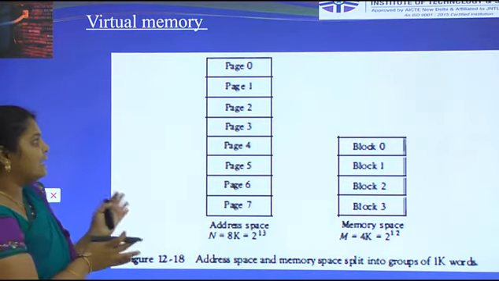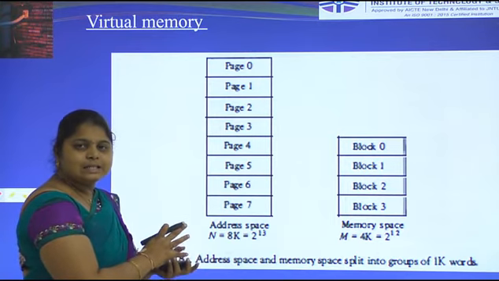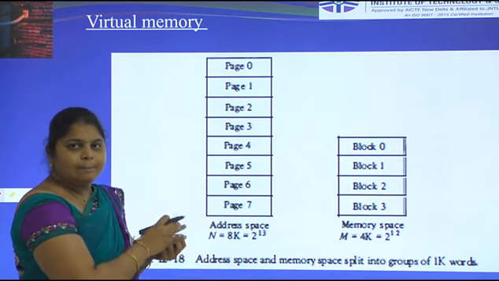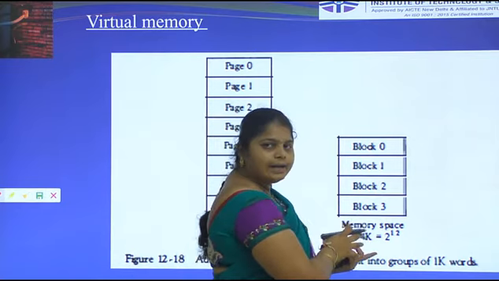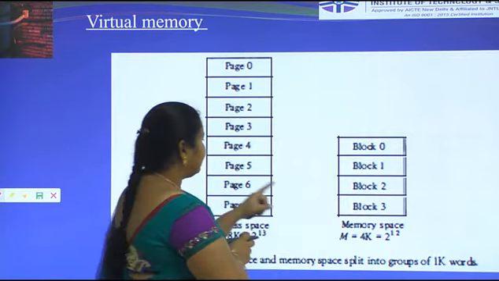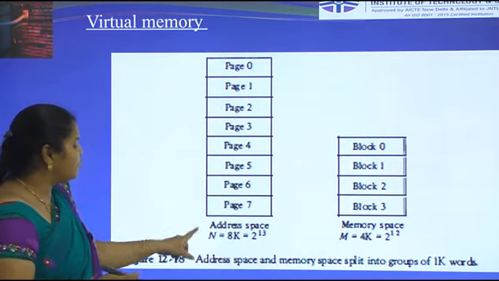Just we have to clearly specify what the address space is and how the pages are divided. The pages are divided into equal sizes called pages. The memory space is also divided into equal parts from block 0 to block 3. It has 4 blocks, while the address space has 8 pages.